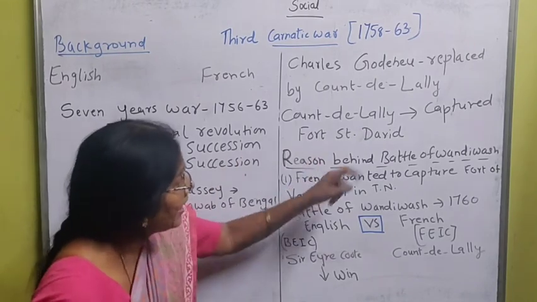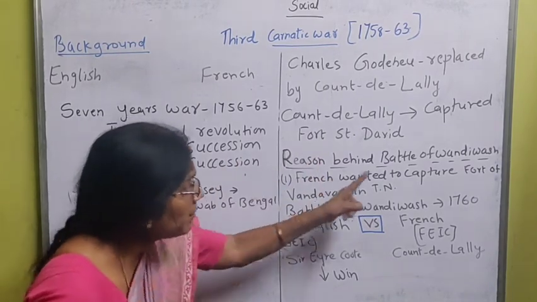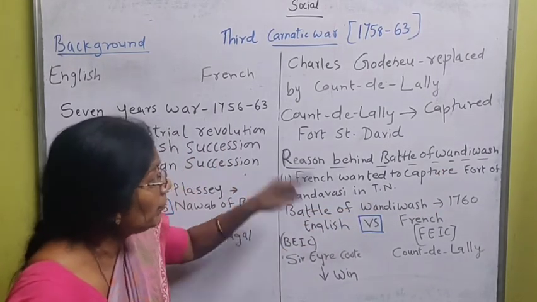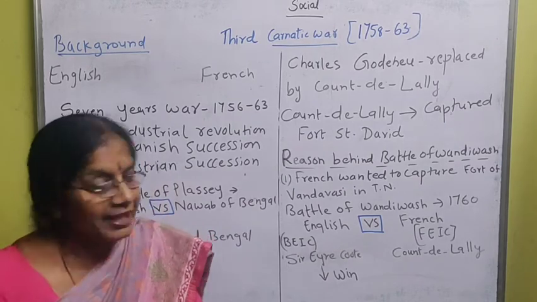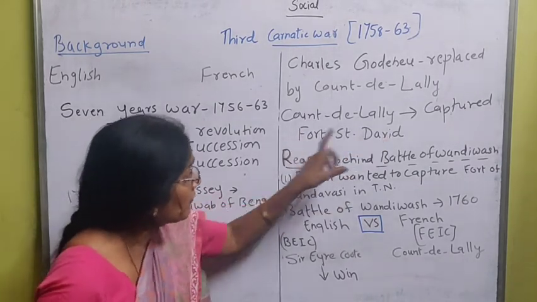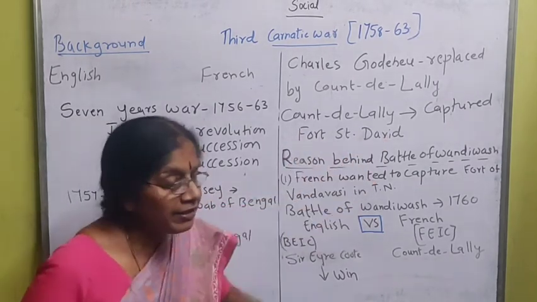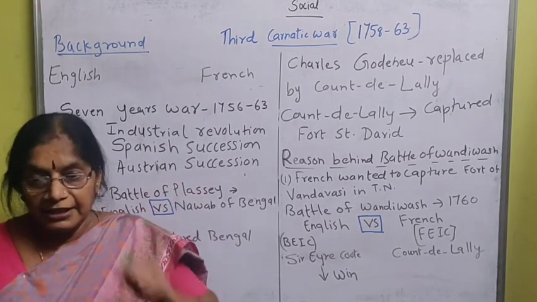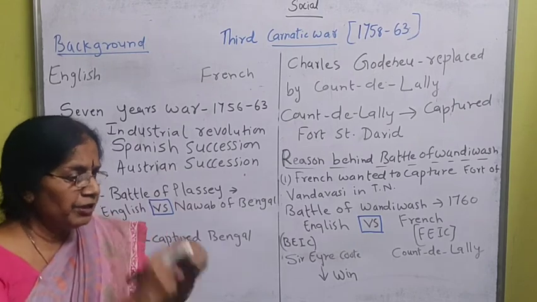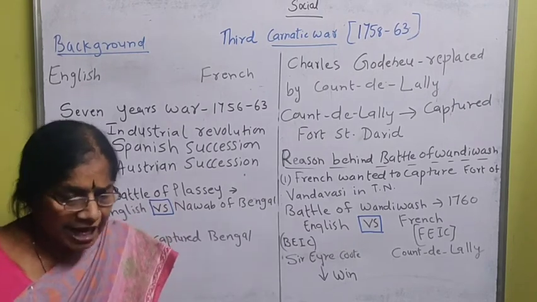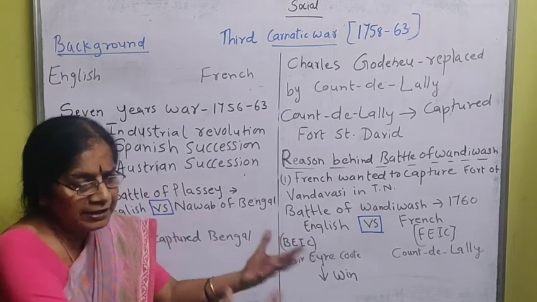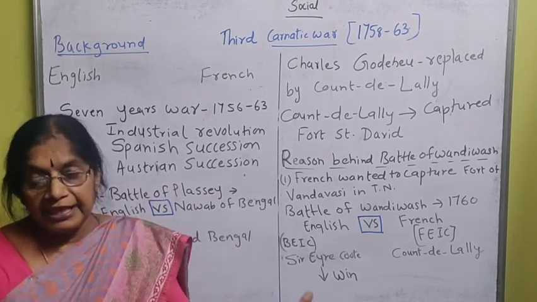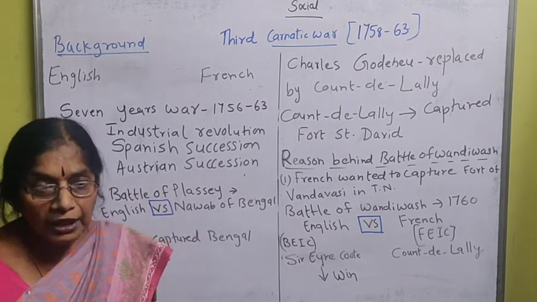There is a reason behind the Battle of Vandivash, which I will tell you, but before that, a small story. After capturing Fort St. David, Count de Lally was full of confidence. He thought, yes, I can now defeat the British anywhere in South India, gain places from them one by one, establish supremacy, and rule India.